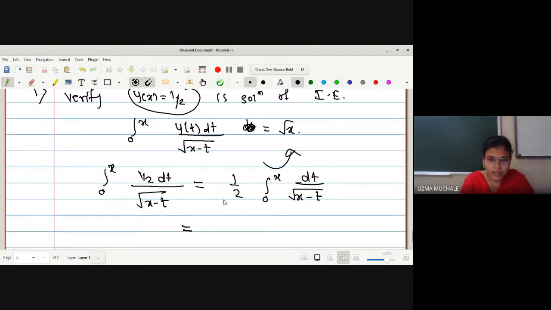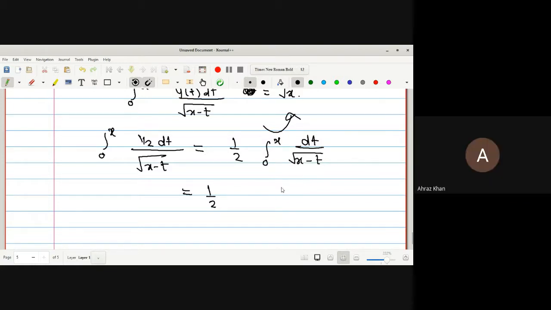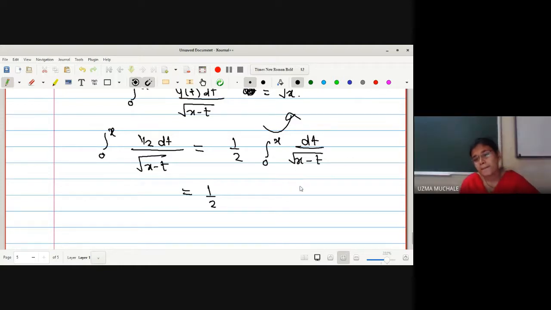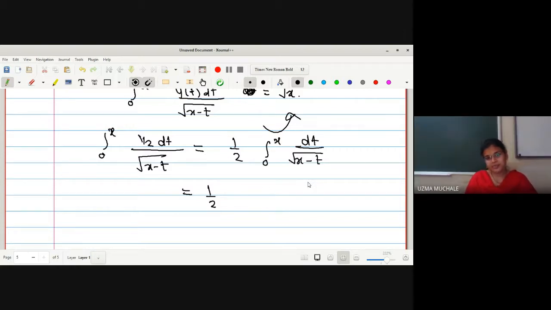सांगा 12वीत सॉल्व केलेत ना इंटिग्रेशन. What will be the value of dt upon under root of x minus t? We can write it as x minus t raised to minus half. After that, we have that formula x raised to n plus 1 upon n plus 1. We can go with that also, but it is somewhat complicated. What we can do is, if integration is with respect to t, you can keep x as a constant term, no? dt upon under root of a minus t. What is the integration of this term?